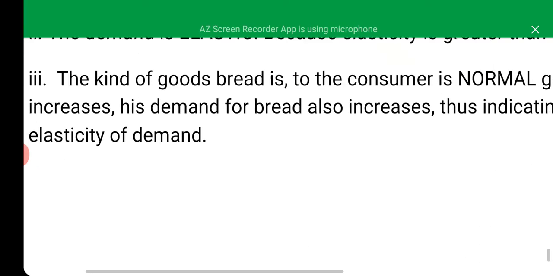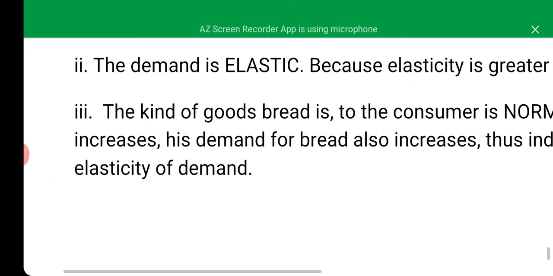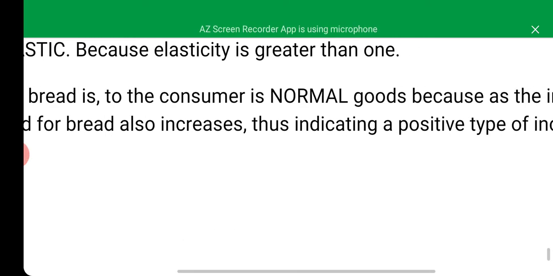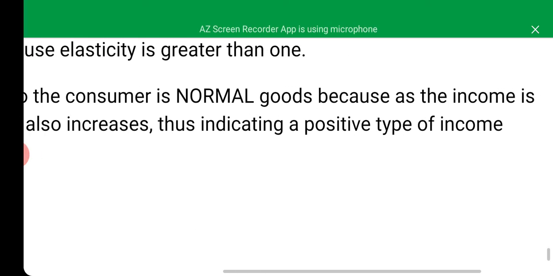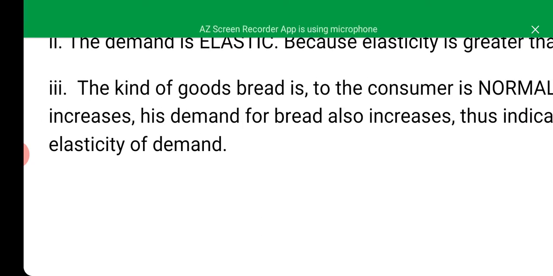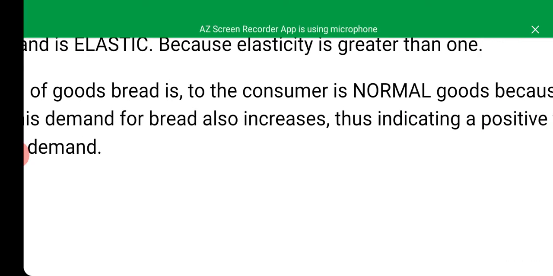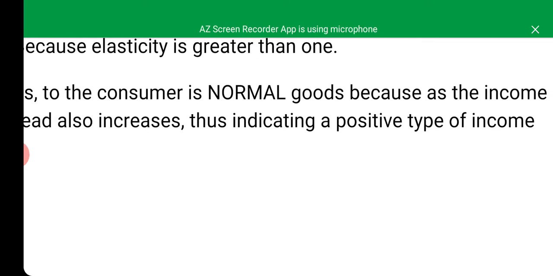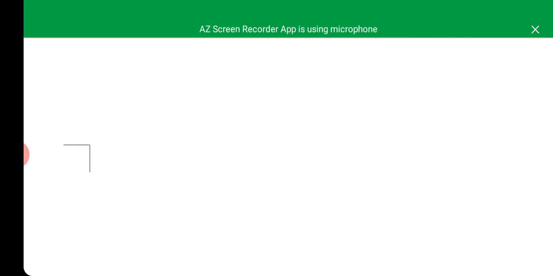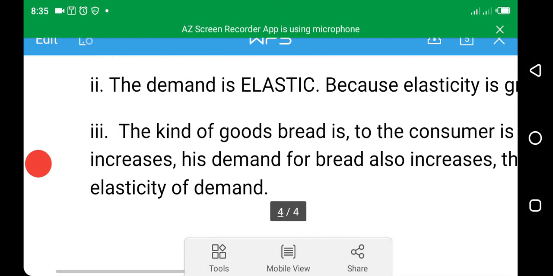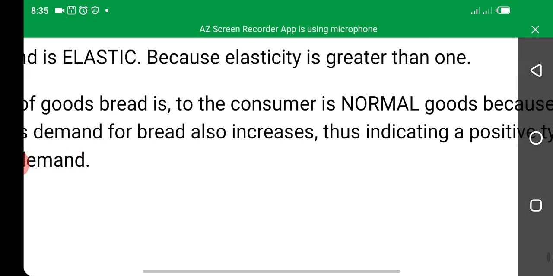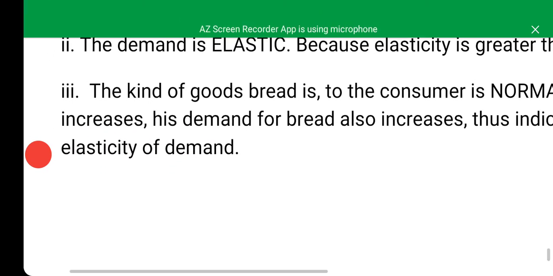So the kind of good bread is to the consumer is a normal good, because as the income increases, the demand for bread also increases, thus indicating a positive type of income elasticity of demand.